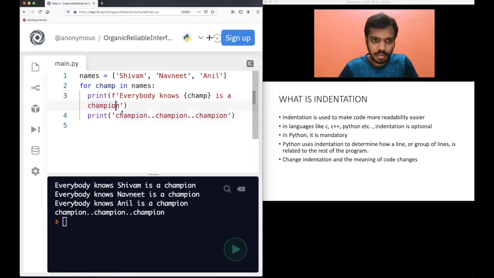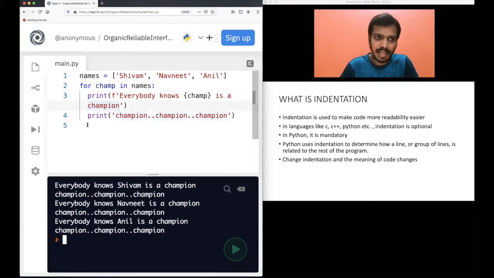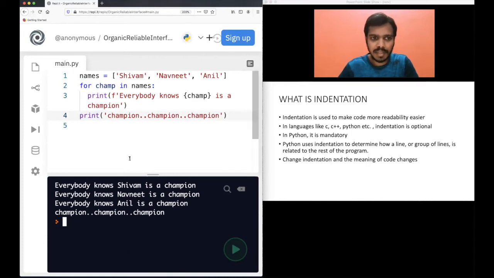Now if I do this, if you remember the output, it was different, right? And if I remove this indentation and put it outside, the output is different. Because in the first case, the for loop will think that both these print statements are part of the for loop because of the two spaces for both of them. But in the next case, only this first line has indentation, not the second line, so the for loop will know that only this print statement is part of the for loop. That's why indentation is very important, and it changes the meaning if you write it differently. This will come with practice.